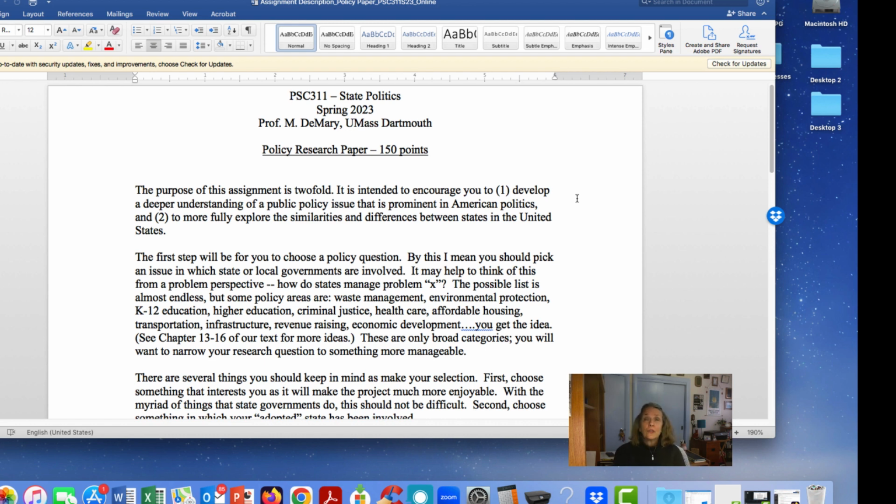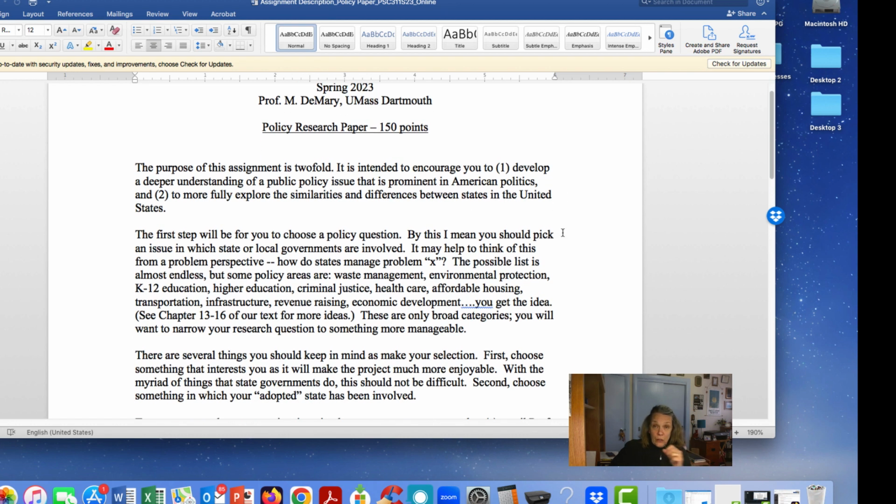So how might New Hampshire have addressed a particular problem in juxtaposition to California, who might have addressed it differently, and why, right? So the first step will obviously be to choose a policy question, and there's a myriad from which you could choose. I have left the last 4 chapters of your textbook, 13, 14, 15, and 16, live on the My Courses site, although you don't have to do any assignments and you don't have to read those, but I thought they might be good references for looking for policy questions on education, on criminal justice, etc., okay?